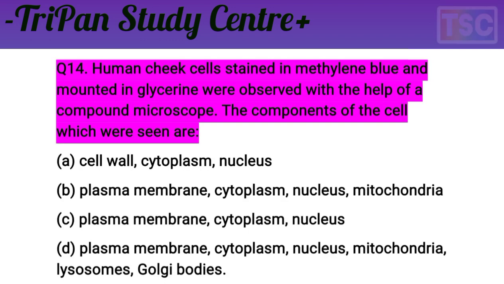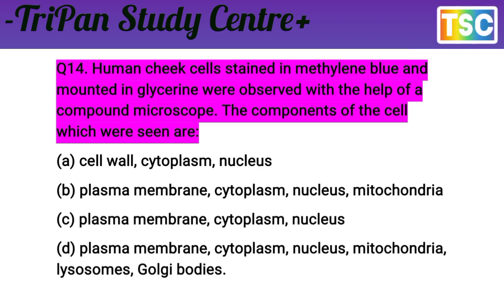Next question on your screen. Question here. Human cheek cells stained in methylene blue and mounted in glycerin were observed with the help of a compound microscope.